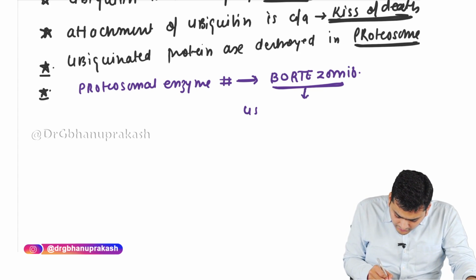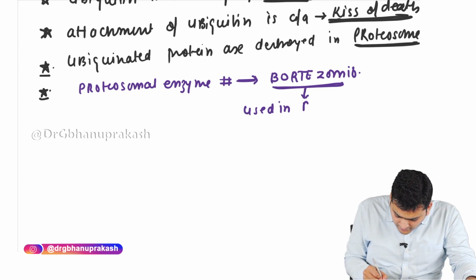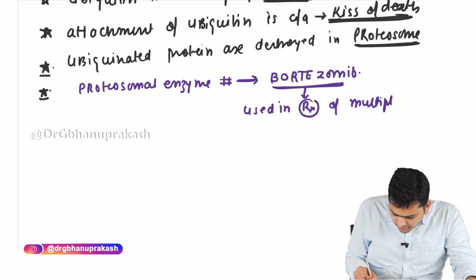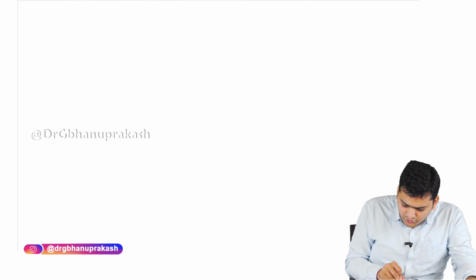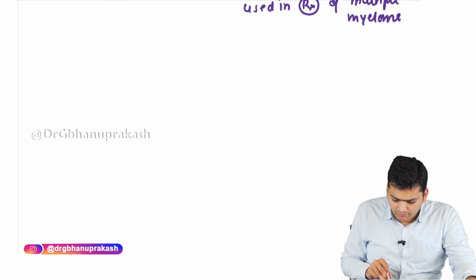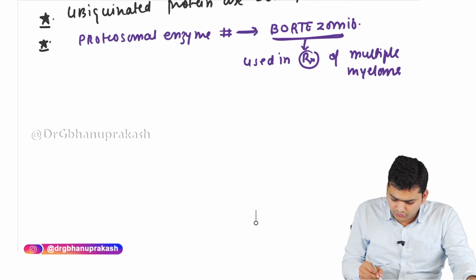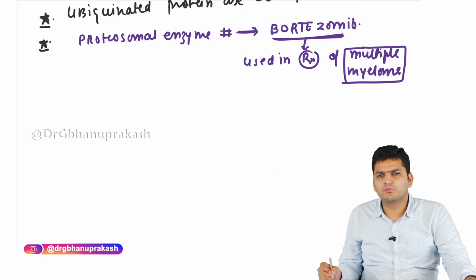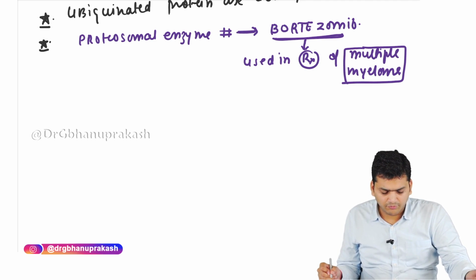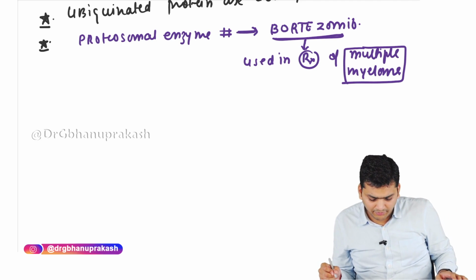Bortezomib is used in the treatment of multiple myeloma. In multiple myeloma treatment, we use bortezomib. We use bortezomib in the treatment of multiple myeloma, that is a proteasomal enzyme inhibitor.